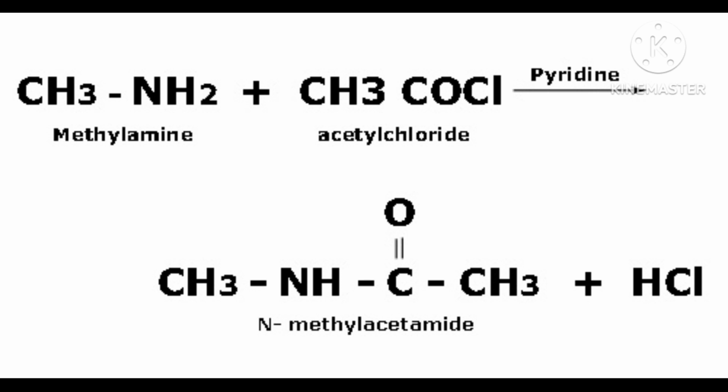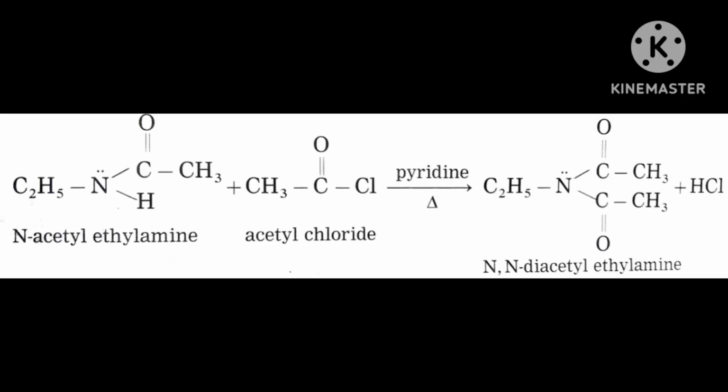Then this benzene amine, suppose ethanoic anhydride is reacting. Ethanoic anhydride means CH3CO, in the middle oxygen is there, and again CH3CO, one on the left side, the other on the right side.